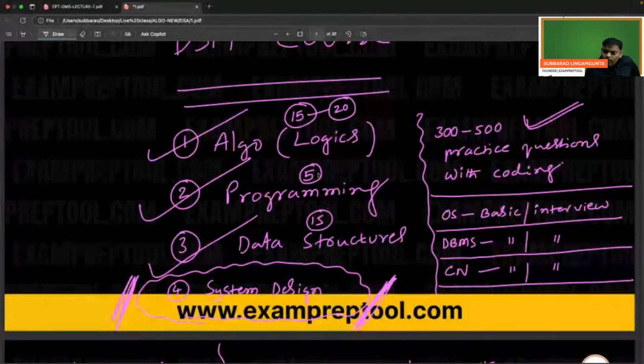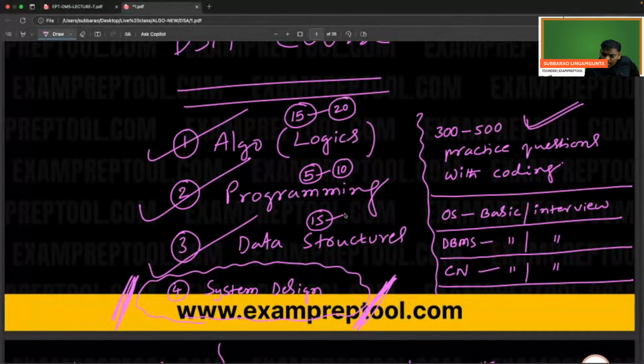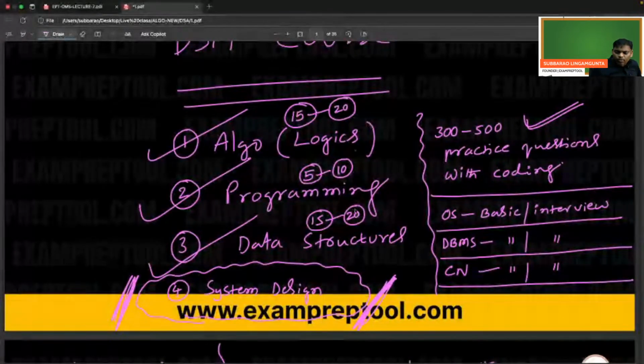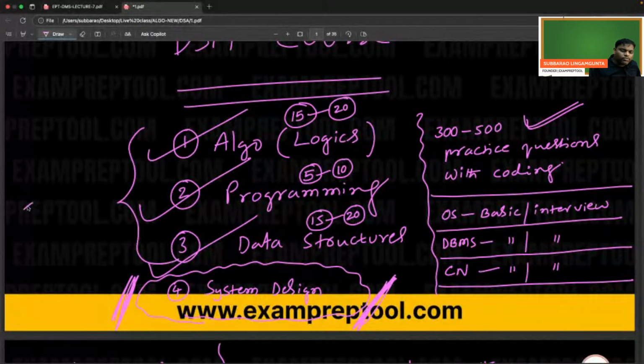Next, 5 to 10 days, programming will be over. 15 to 20 days, data structure will be over. So these three, if you observe clearly, 20, 20, 10, within 50 days these three subjects will be over.